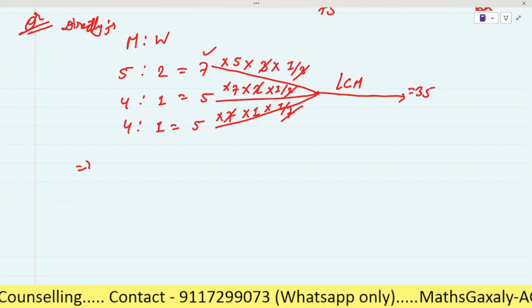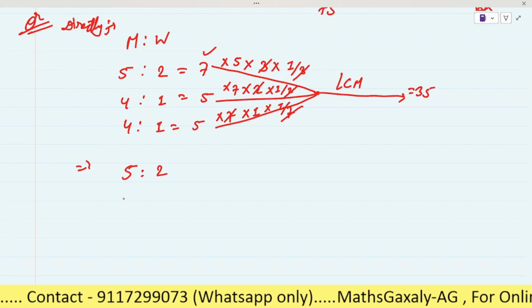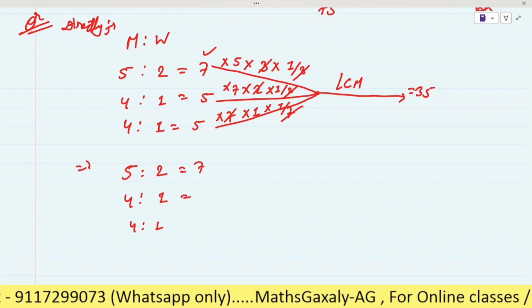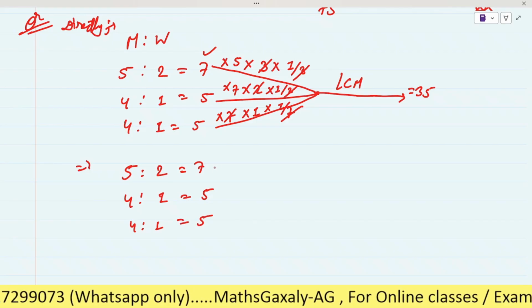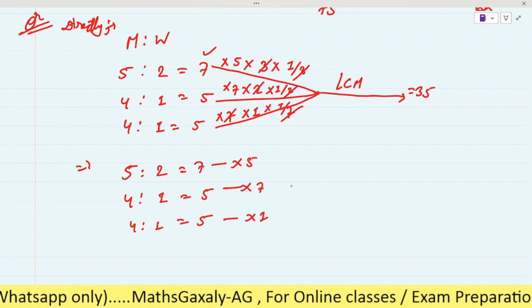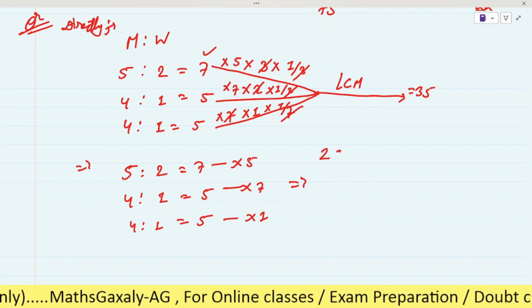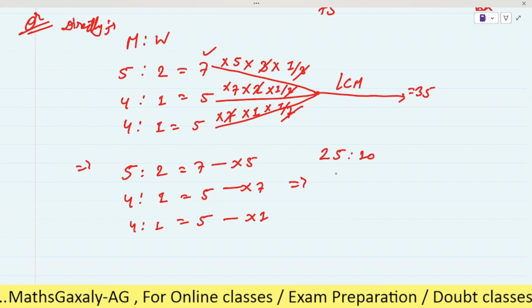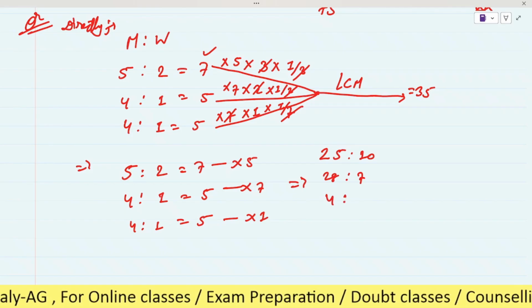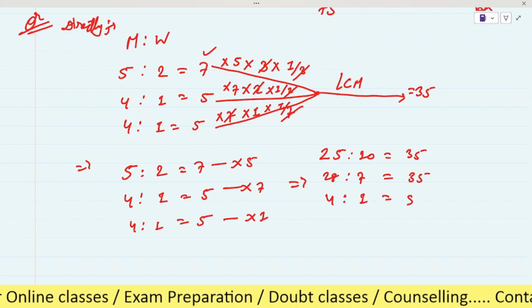So directly you can do it here, but I am showing it step by step. 5 is to 2, 4 is to 1, again 4 is to 1, which is 7, 5, 5. You have to multiply this by 5, this by 7, this by 1. So it will be 25 is to 10, 28 is to 7, 4 is to 1, and it will be 35, 35, 5.